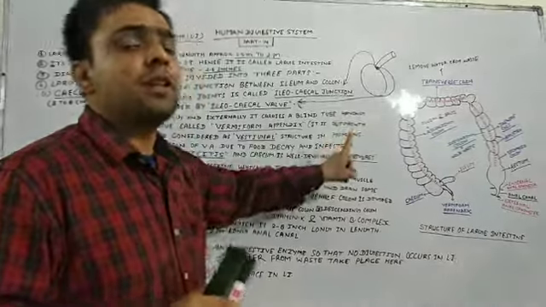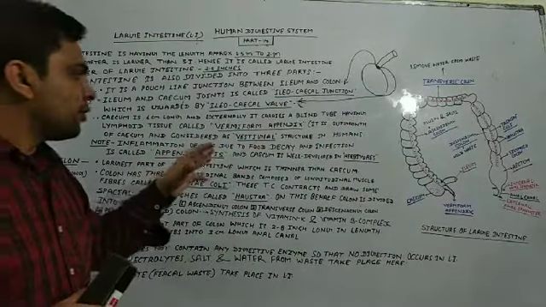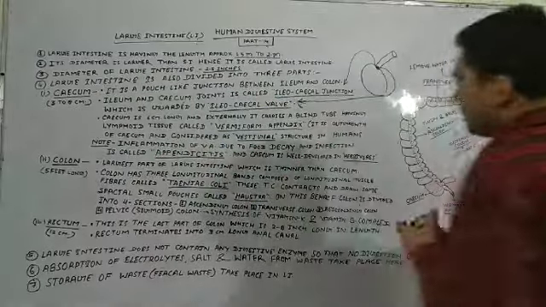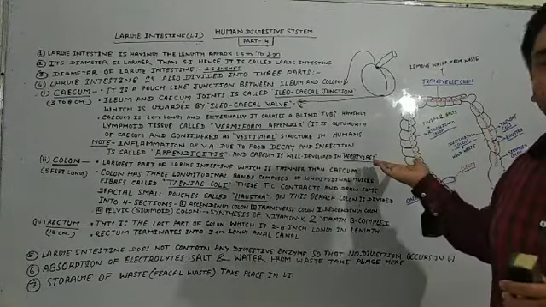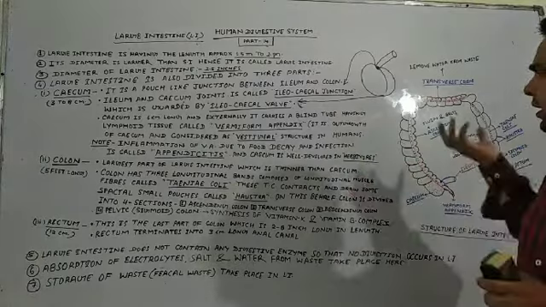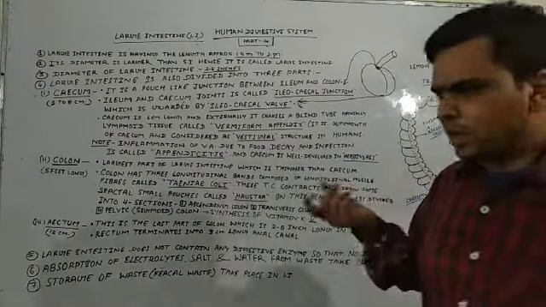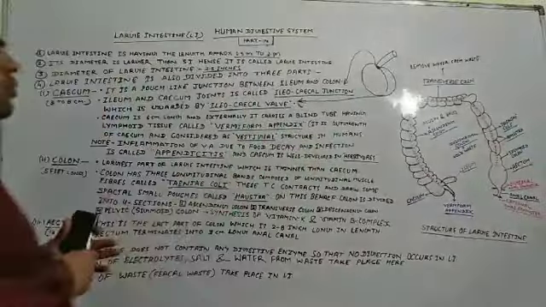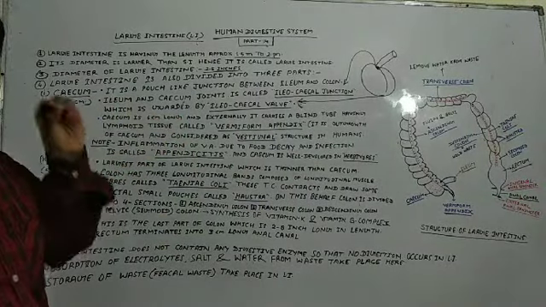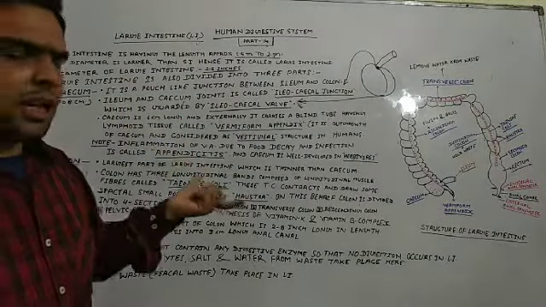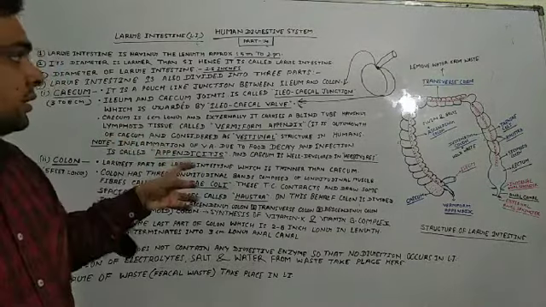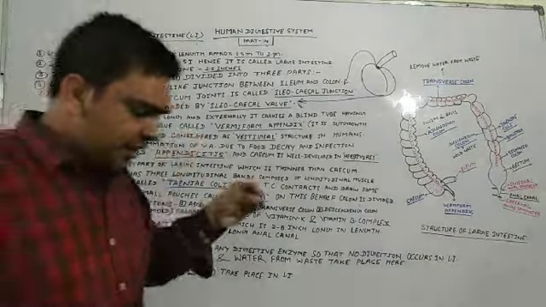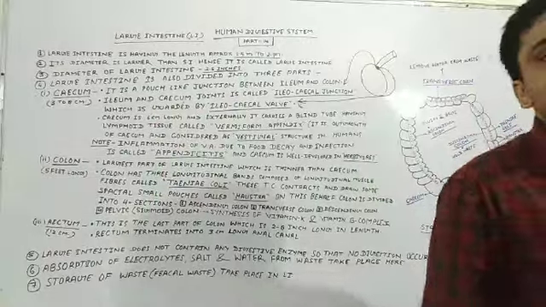It is much developed in herbivores, because herbivore animals, like a rabbit, deer, cow, eat grass so much, and in these grass-eating animals the appendix is used to digest cellulose.